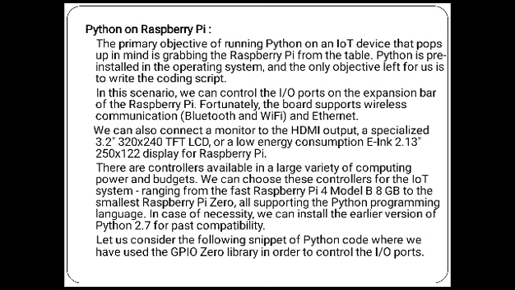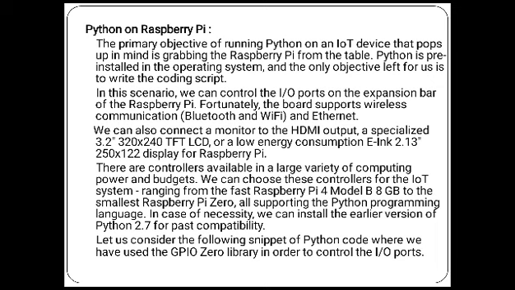There are controllers available in a large range of computing power and budget. We can choose a controller for an IoT system ranging from the fast Raspberry Pi model with 8 GB to the smallest Raspberry Pi Zero, all supporting the Python programming language. In case of necessity, we can install the earlier version, Python 2, for compatibility.